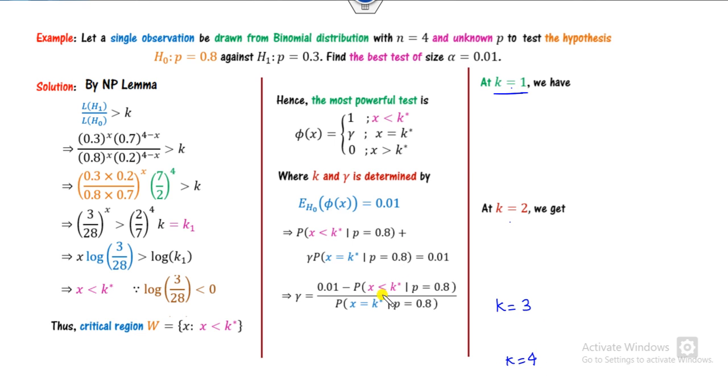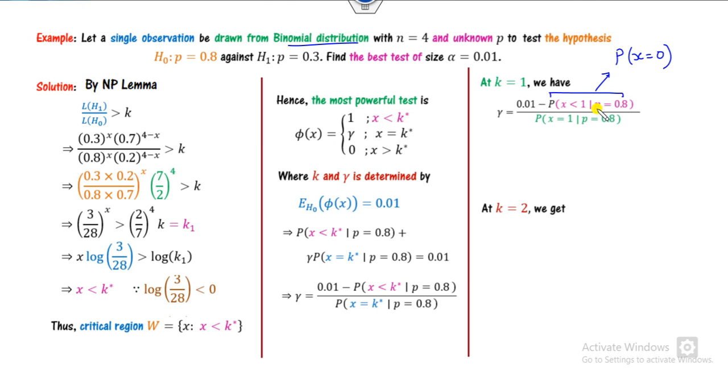So let's say firstly k star is 1. We can substitute the value here and you will get this. What is the meaning of this? That is the probability of the binomial, which means the probability at x is 0, because that is the only number here. This is under H0, where p is 0.8. So what is the probability at x is 0? That's 4C0 times 0.8 to the power 0 times 0.2 to the power 4. What is the probability at x is 1? That's 4C1.